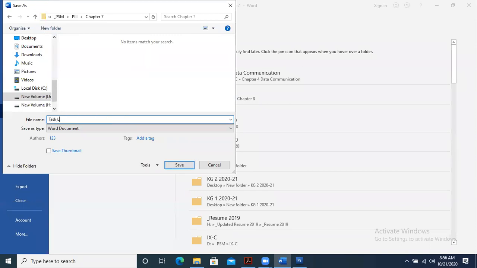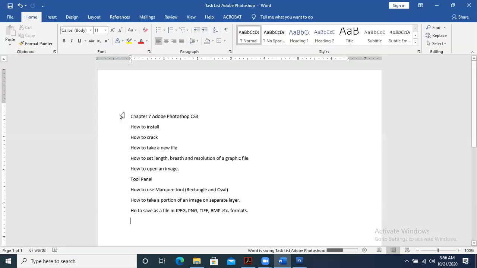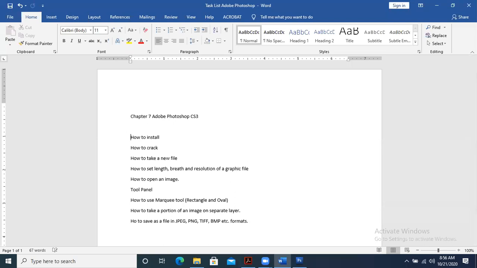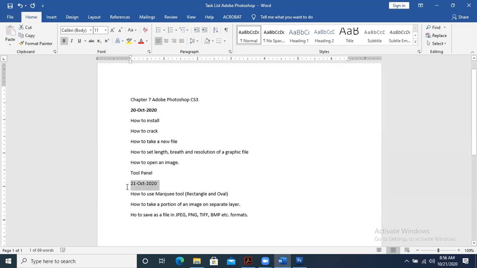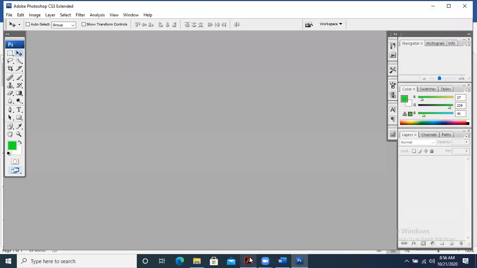Tasks. I will give you this in your Google Classroom. So these were the tasks that we did yesterday in the last class. Last class was, I think, on 20th. And these are the things that we have done today. Okay. So we will be updating this file in the Google Classroom, and you will be able to see what we have done practically, so that there should be a clear concept.